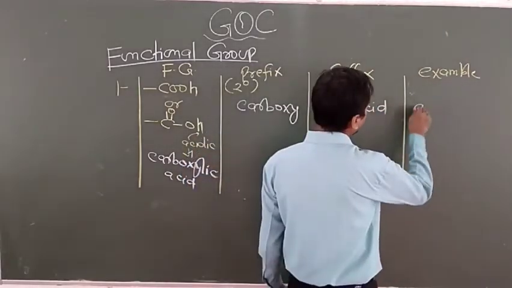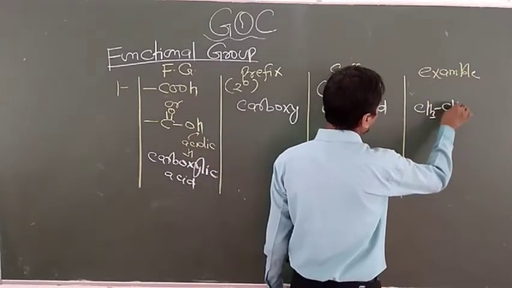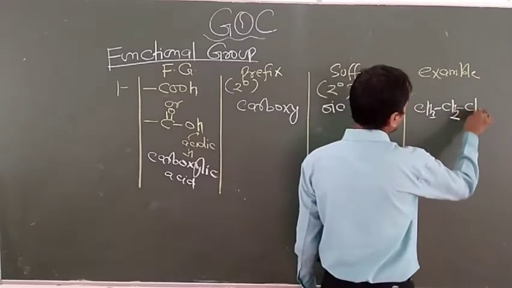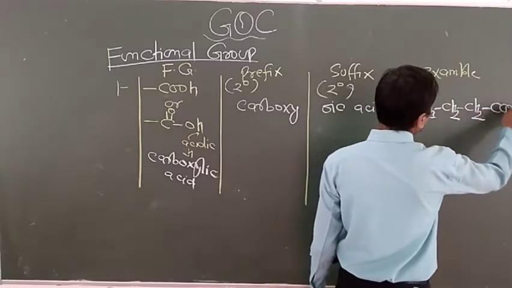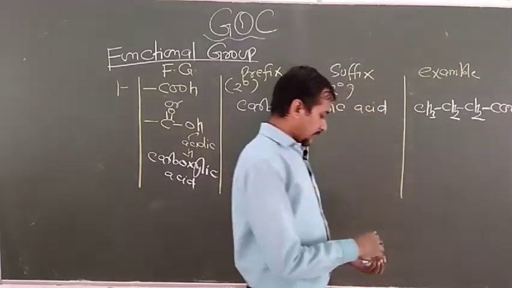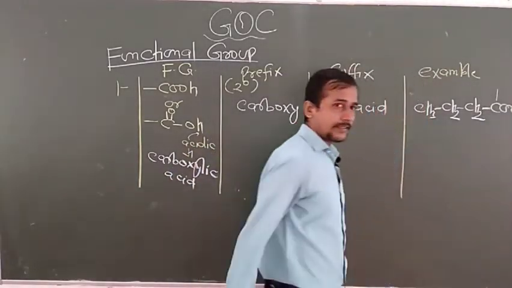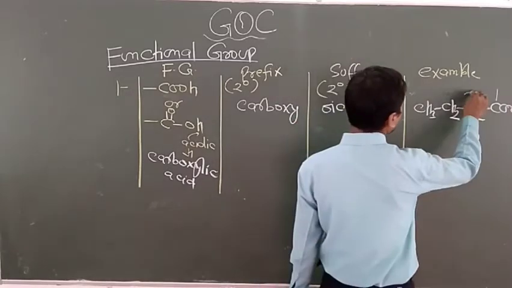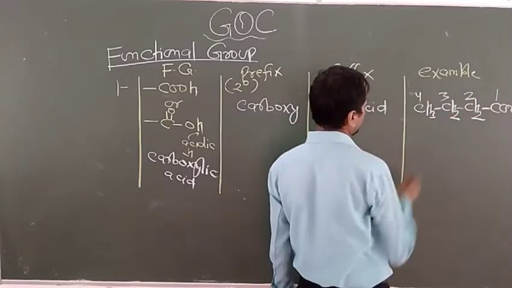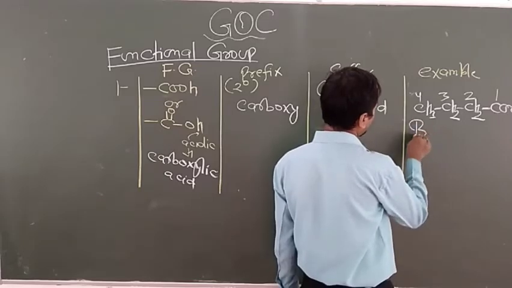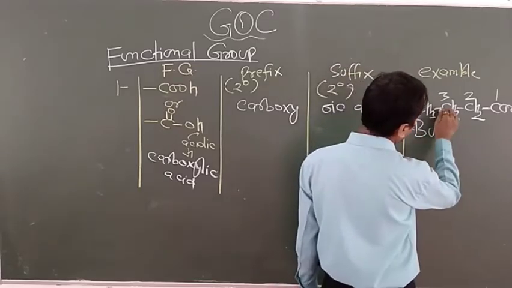Now look at the example, CH3 CH2 CH2 COOH. The preference is given to the carbon which contains the acid group. So 1, 2, 3, 4. 4 carbon is known as but, and a single bond is there between carbon and carbon.